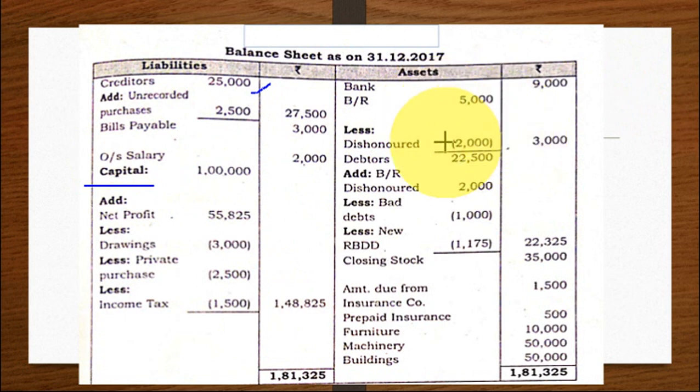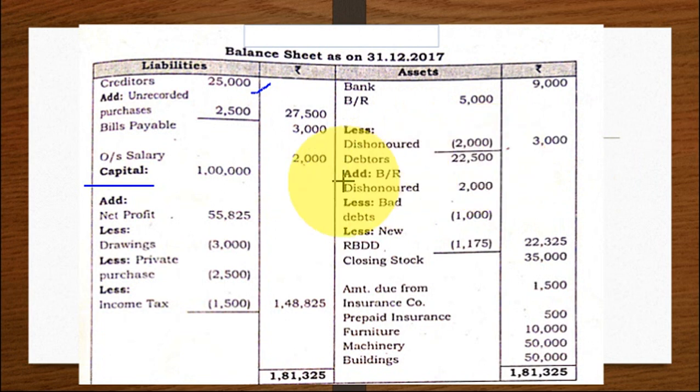Bills receivable. I told you dishonored bill affects bills receivable as well as debtors. So bills receivable 5,000. When the bill is dishonored, cancelled, you have to deduct it. 5,000 minus 2,000, 3,000. Debtors 22,500. When the bill is dishonored, when you are cancelling the bill, you have to add it back to the debtors.